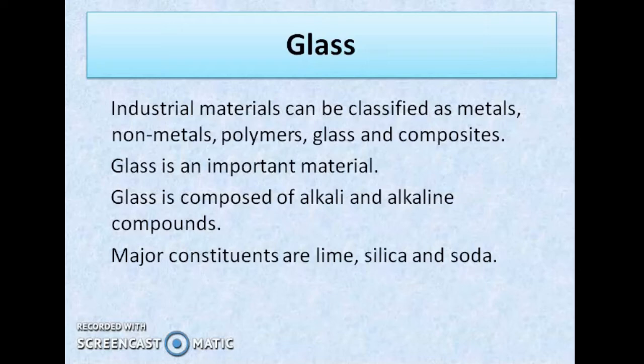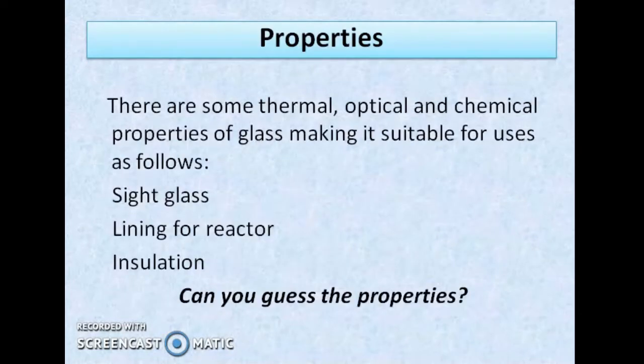Some other ingredients are also used in glass making. There are some properties of glass which make it suitable for an industrial application. Let us consider some of the applications. See, these applications: side glass, lining for reactor, and insulation. Can you guess the properties?